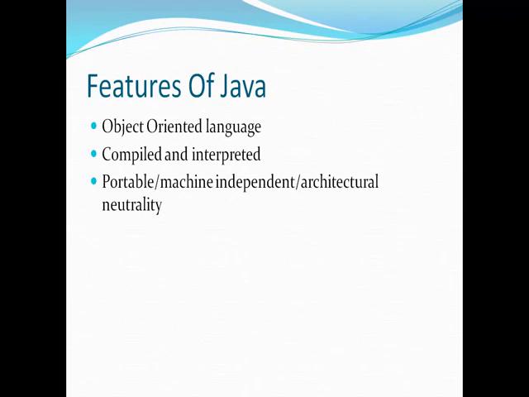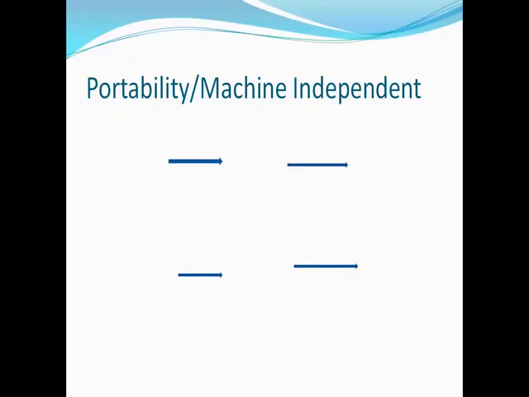What does it mean being portable? It means that you can transfer the code easily from one system to another, and you can write code once. Suppose you have written a piece of code in Windows, you can run the same code in Linux operating system, in Mac operating system, etc. So Java is very portable.